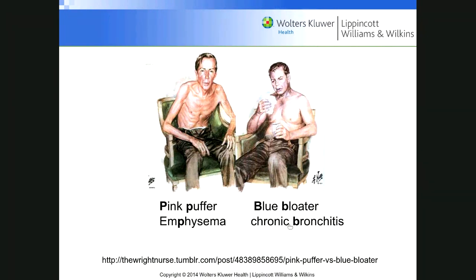This is just the old term describing a person who is typically skinny, and their skin actually looks pink, and they usually have pursed lips too. Look like this when they're breathing. Actually, the pink puffer has shortness of breath, and oftentimes they breathe at a faster rate. Whereas the blue bloater, this is also related to the chest, it's more of a barrel-shaped chest. The barrel-shaped chest is like that.